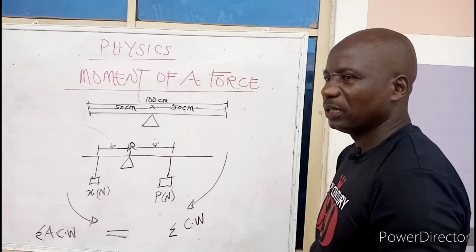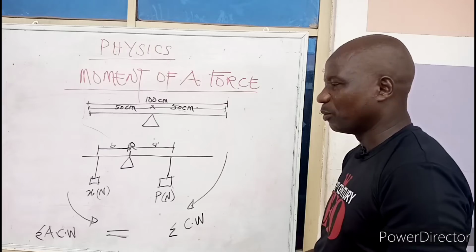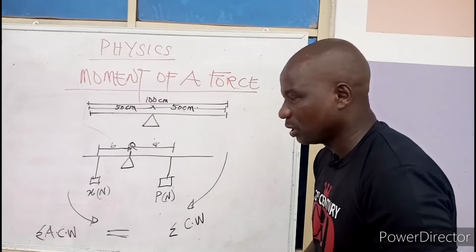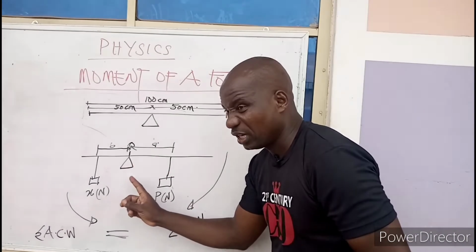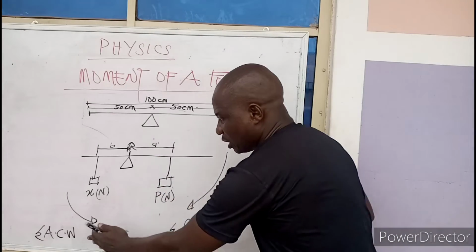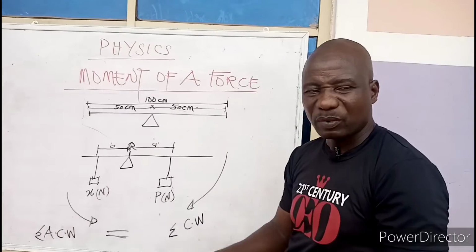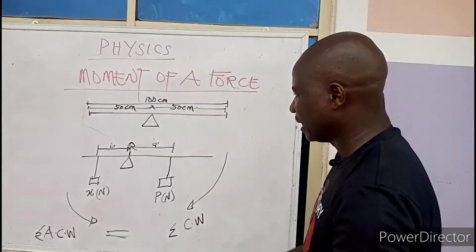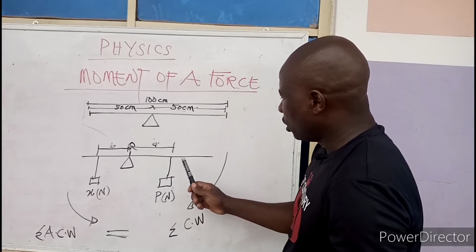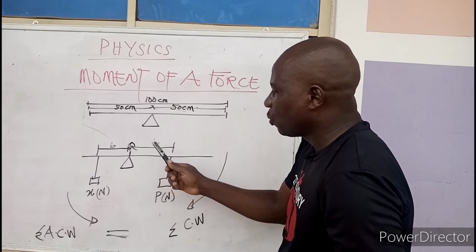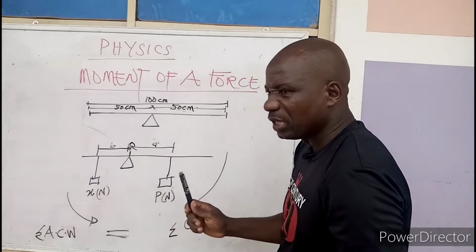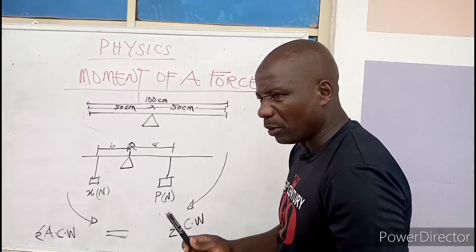Now, we want to go to the moment. How do we calculate that moment? Because I'm having just one support here, I'm going to deal with clockwise and anti-clockwise. If this body is in equilibrium, where am I going to take my moment, class?